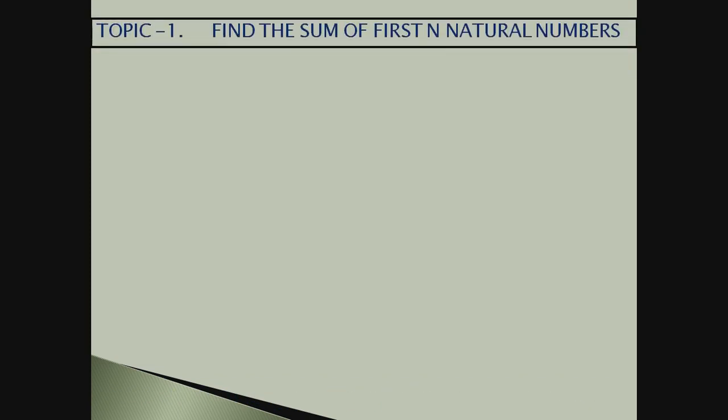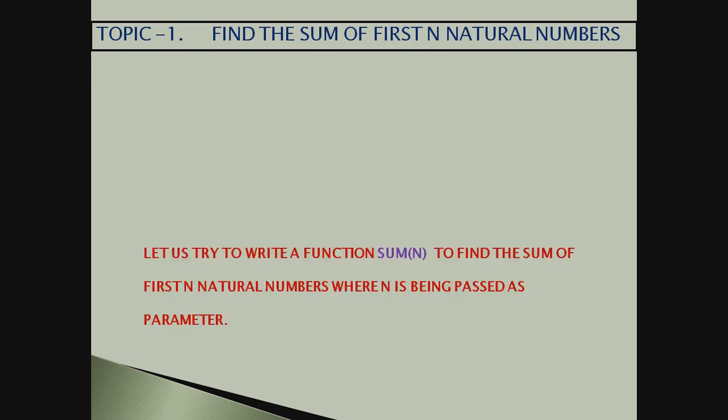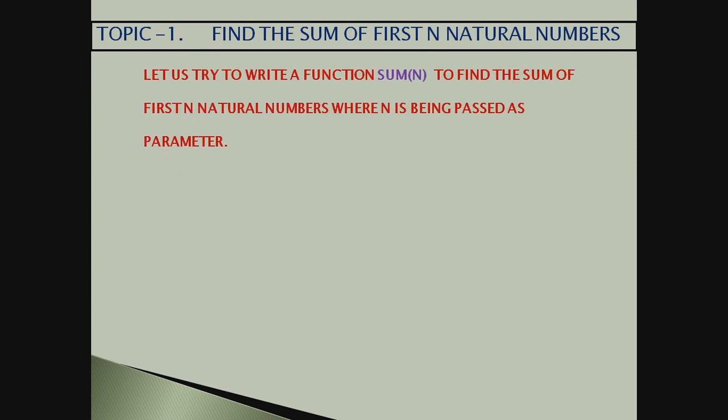We are here now. We want to find the sum of the first n natural numbers. To do that, we are going to write a function sum. Yes, using Python only we'll write.